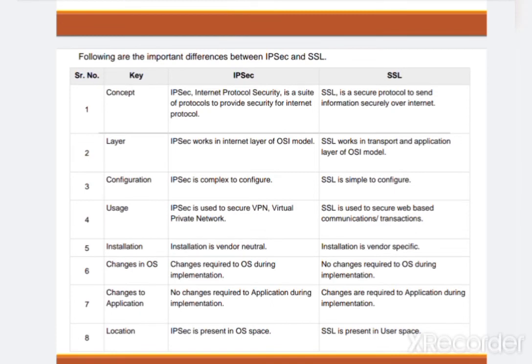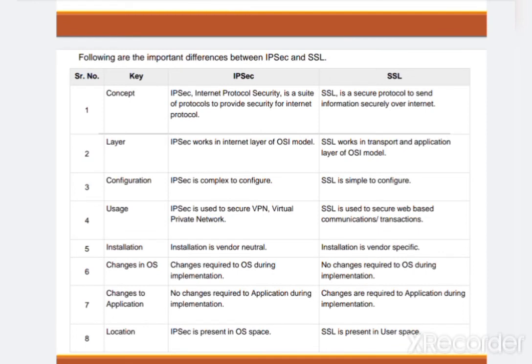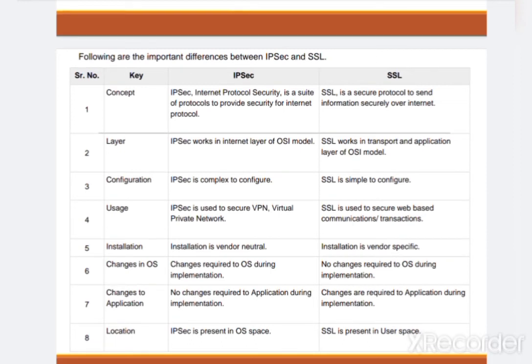Now we turn to the difference between the IP security protocol and the secure socket layer protocol. First we will see IP security. IP security, Internet Protocol Security, is a suite of protocols to provide security for the Internet Protocol. It basically works in the Internet layer of the OSI model.